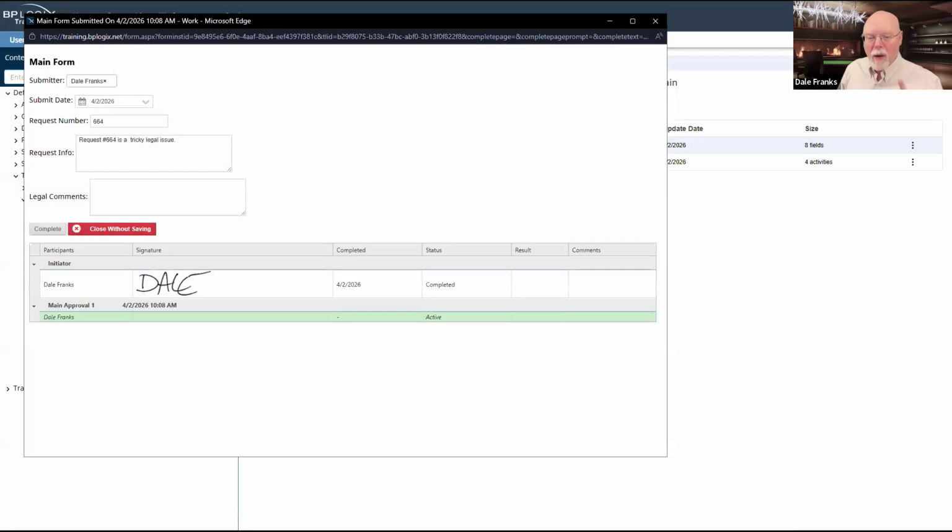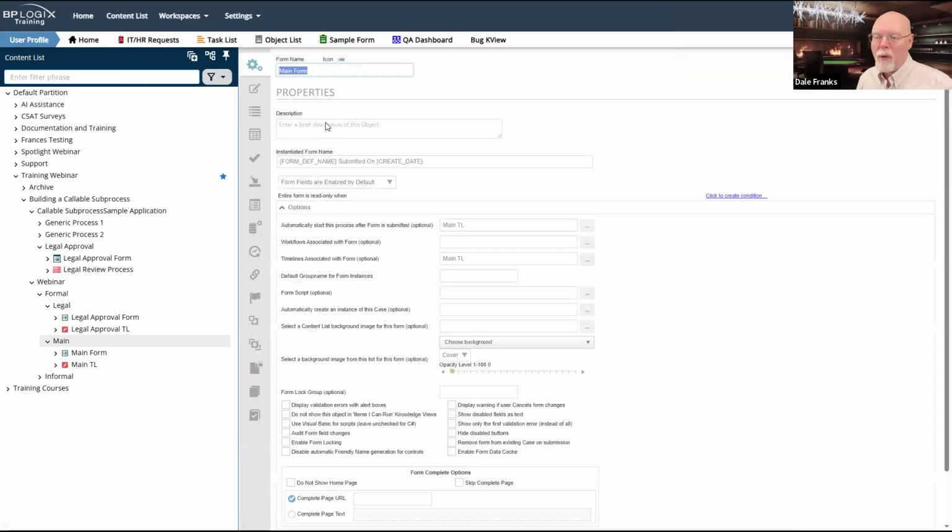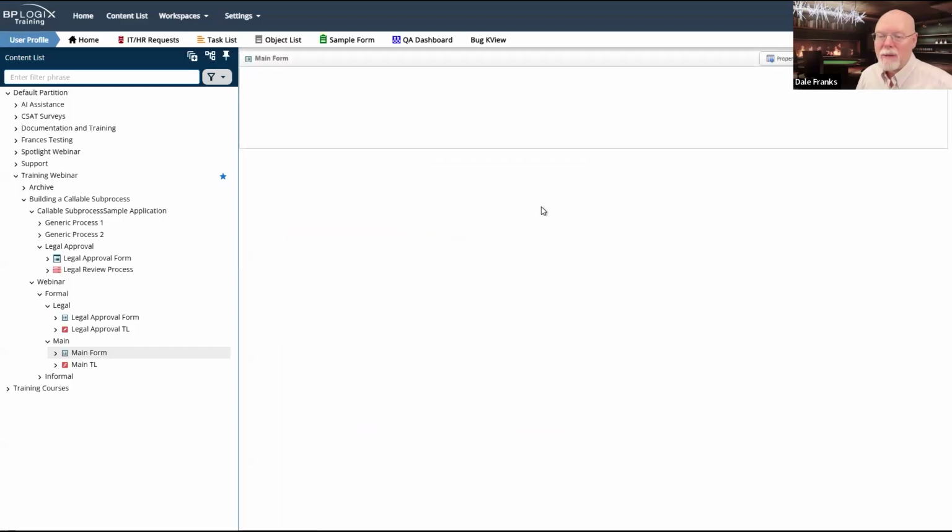You know what? I want to make a change. I want us to know where we are in these forms. And right now we don't. I'm not really guessing. I can see it down here in main approval 1. I think it would be useful to have the process timeline activity, whichever one is running there. So let me go back into the form, and I'm going to go ahead and make some quick edits.